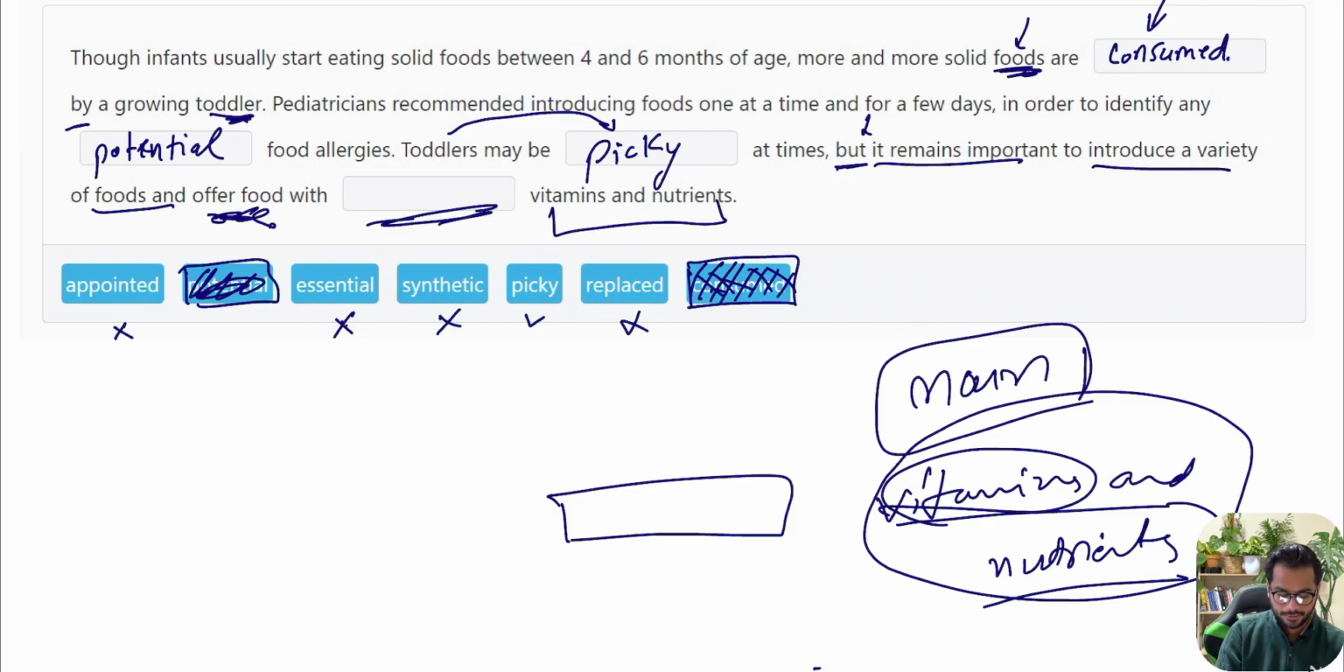Essential means important. Offer food with synthetic vitamins and nutrients, no, that sounds very negative. Like we can't give fake vitamins and nutrients to our toddlers. Picky is already been used. Offer food with replaced vitamins and nutrients, again, it does not sound logical. So the only option that is an adjective plus it is also logical at the same time is going to be essential.